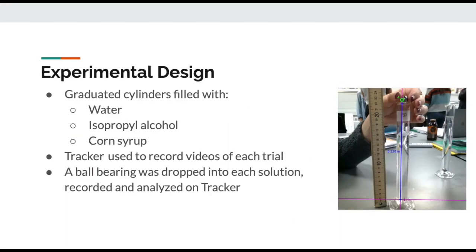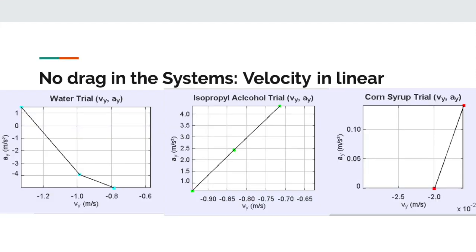This lab was set up by filling 3 different graduated cylinders with water, isopropyl alcohol, and corn syrup. The tracker app was used to record each of these trials, and then after the ball bearing was recorded dropping into each solution, we analyzed it using the tracker app. Here you can see the velocity versus acceleration graphs for each trial. This shows that since these are linear, there is no drag in these trials, and we will be omitting it from the rest of the lab.